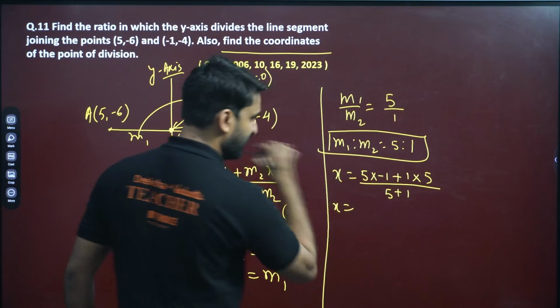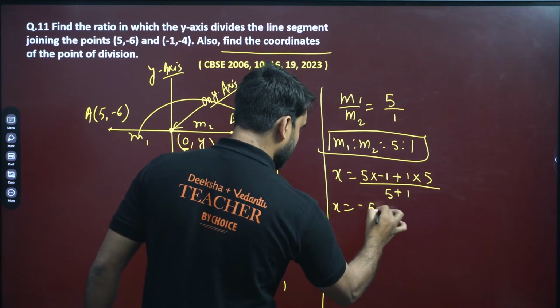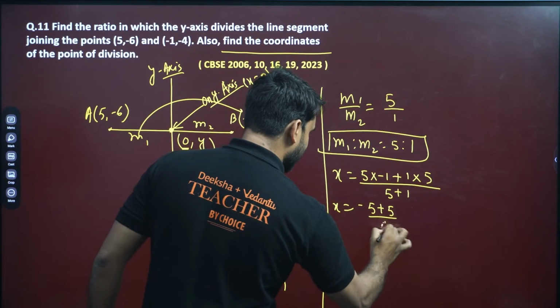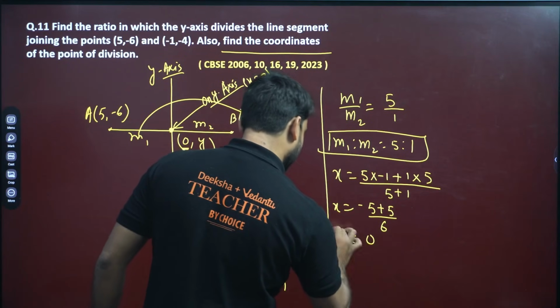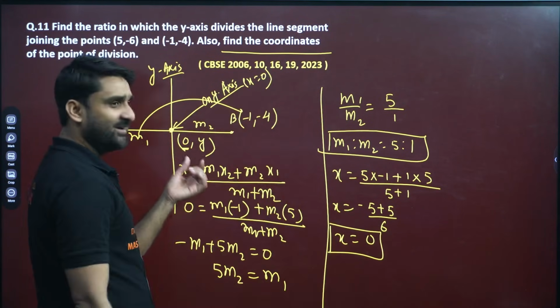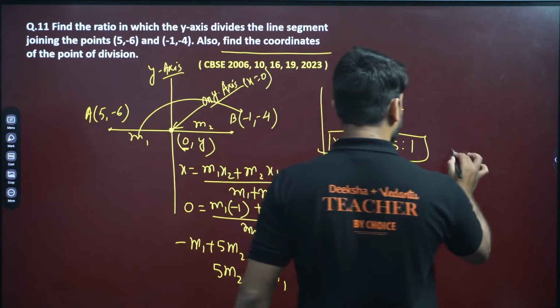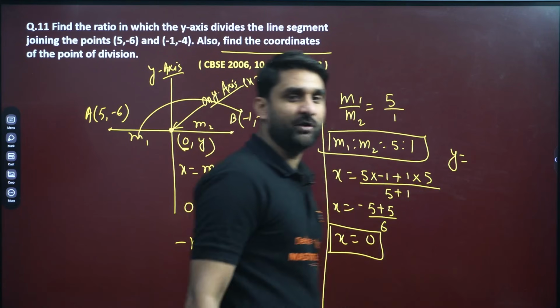Can we find out the value? Can we verify? So this is minus 5 plus 5 divided by 6. Wow! Again we are getting 0. Now find out y.